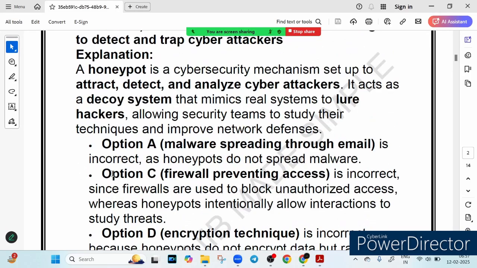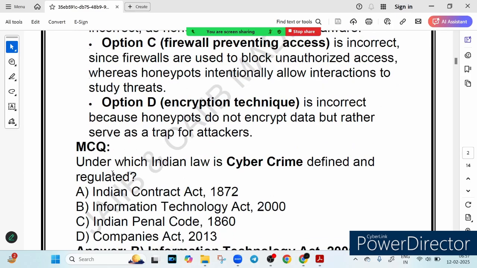Now let's talk about the next question we have. Under which Indian law is a cyber crime defined and regulated? Very good question it was asked, right? So in which Indian law is a cyber crime defined and regulated?